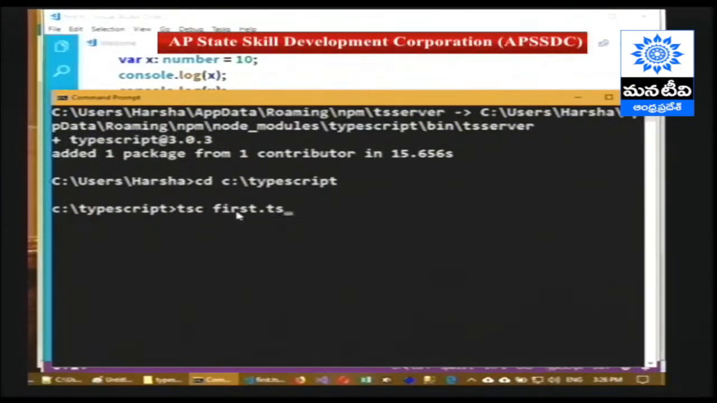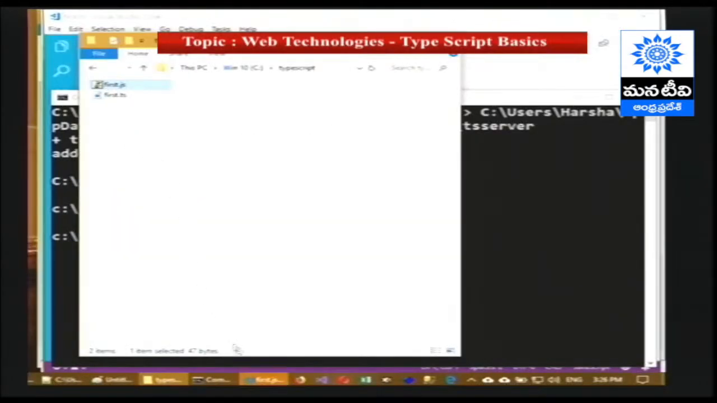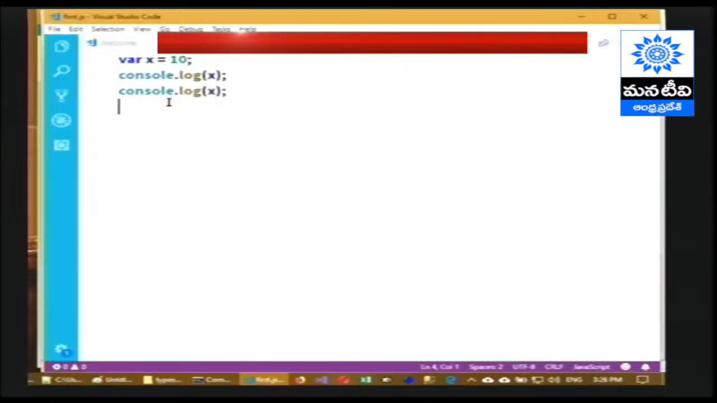File name is first.ts. So it is going to read this first.ts file internally and it will automatically generate the first.js file. So this first.js file contains the following code. Let me open and show the code to you. If we just open first.js code here, it contains probably the same code but except the data type. See, we have the data type in the first.ts file, but we don't have the data type in the JS file. That's what I'm saying.